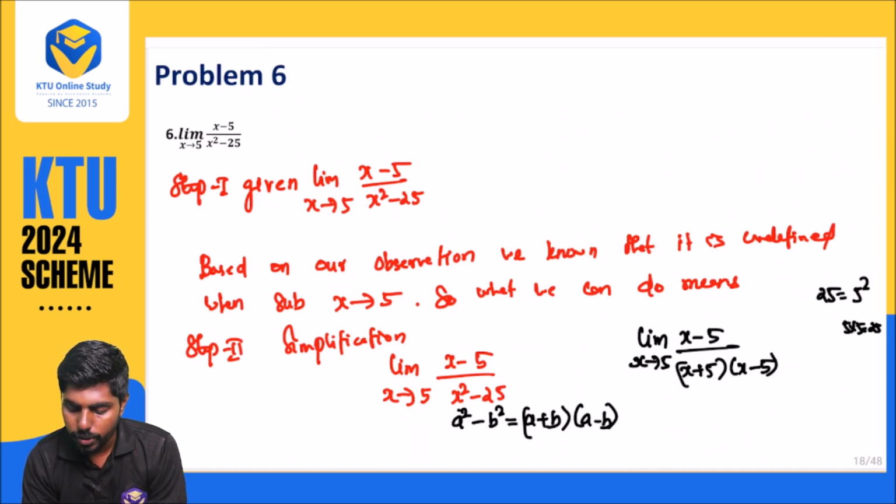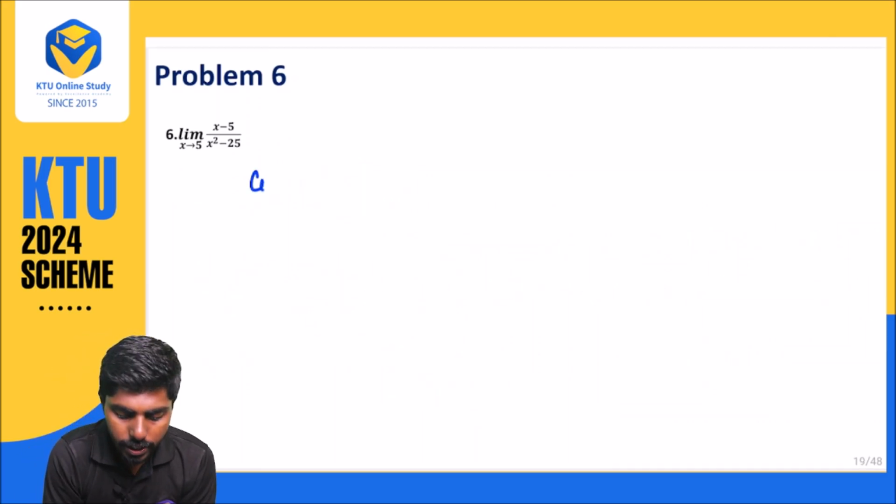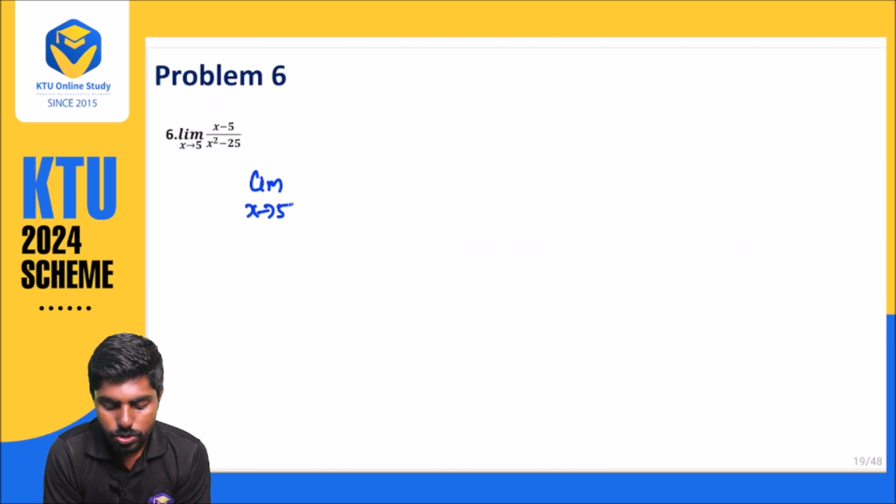Now we can do the cancellation. So x minus 5 and x minus 5 will be cancelled. So what are we getting now? Now we are getting limit when x approaches 5, what are we getting?